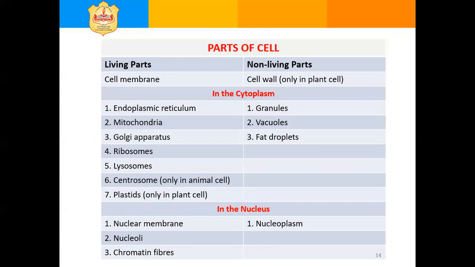Let us see the table given. It shows the living and non-living parts of the cell. The cell membrane is the living part, and the cell wall is a non-living part. The cell wall is present only in a plant cell.